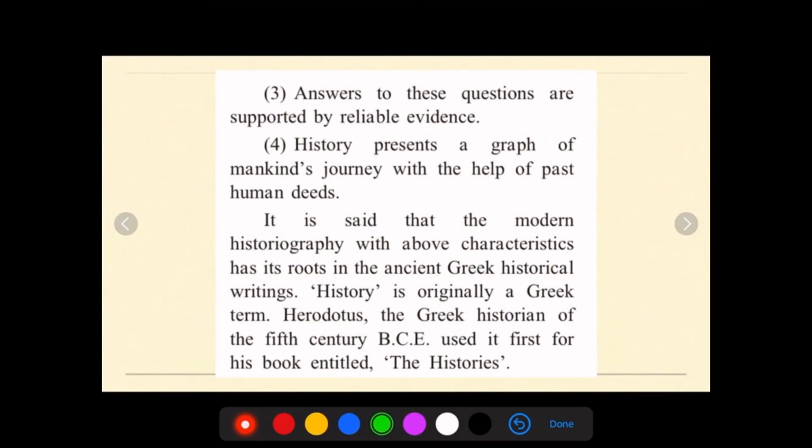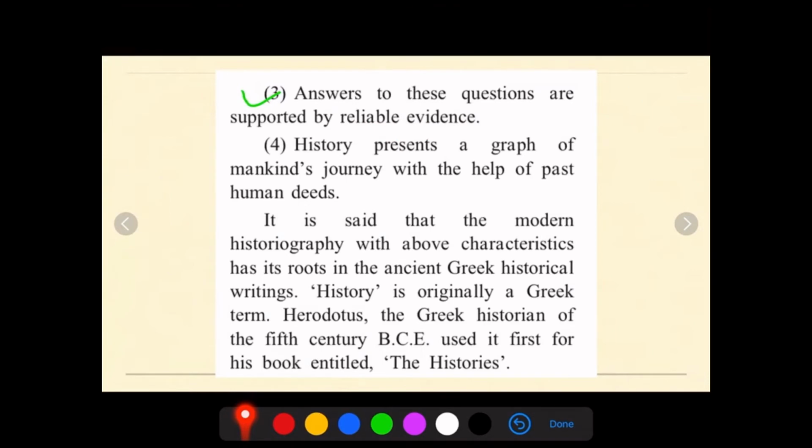So now let us move ahead with the third and fourth main characteristics of modern historiography. So there are four. The first one, which we have studied earlier, is that it is based upon the scientific method. It begins with the formation of a relevant question. And second, we have seen that these questions are anthropocentric and there is no interconnection or interrelation between divine and human deeds. Now the third one which we are going to study is this. Answers to these questions are supported by reliable evidence.